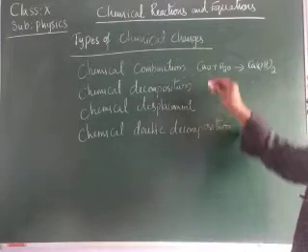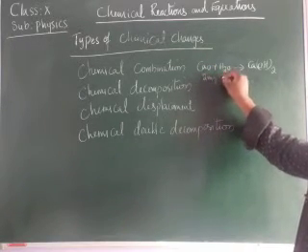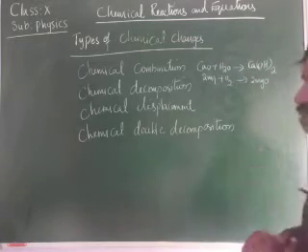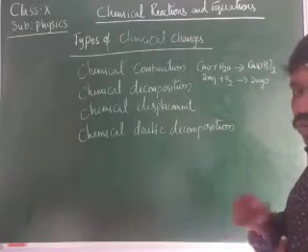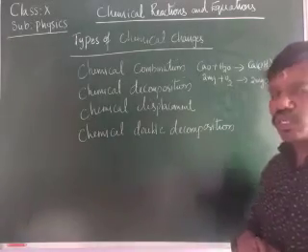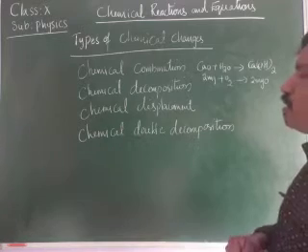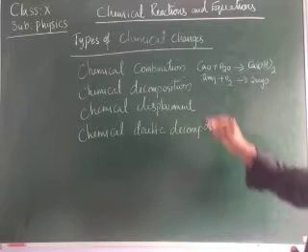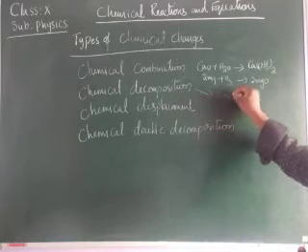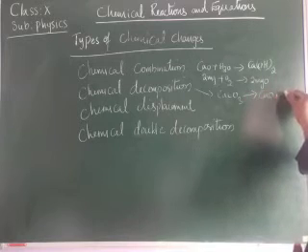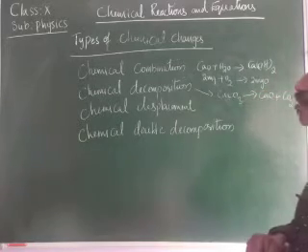In the same way, we can write 2Mg + O2 gives rise to 2MgO. This is also a chemical combination reaction. C + O2 gives rise to CO2. Like that, we have seen many chemical reactions, children. And in the same way, we have seen chemical decomposition. CaCO3, calcium carbonate, on heating gives calcium oxide plus carbon dioxide, CaO + CO2.